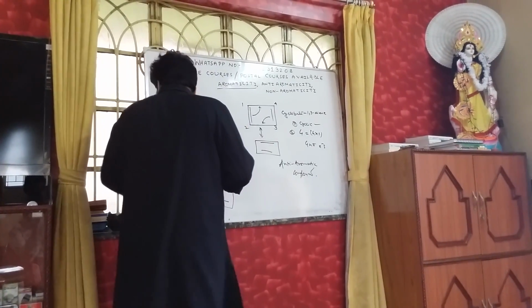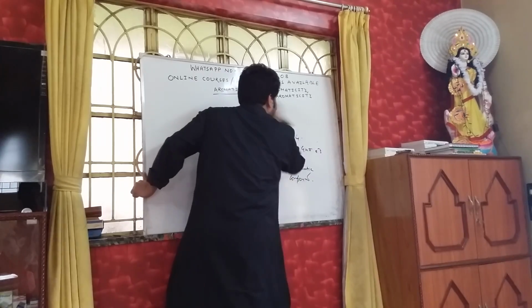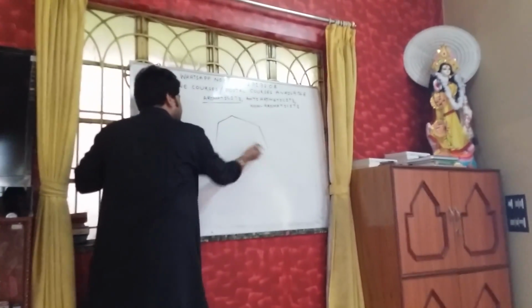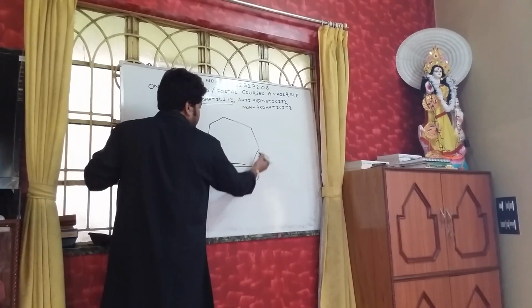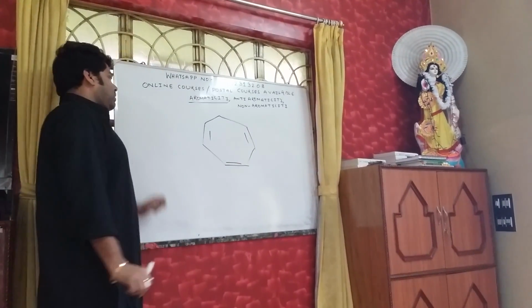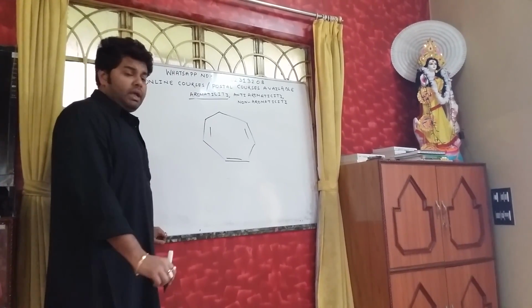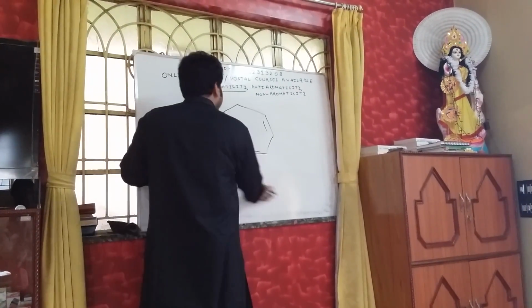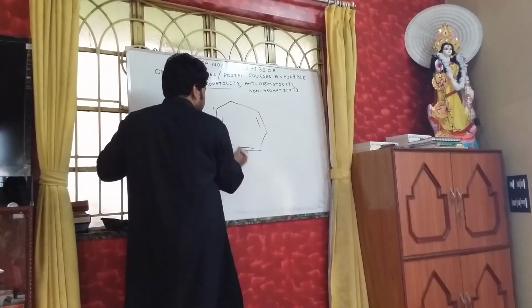Let me give you another example which will make the concept quite strong, as far as concept clarity is concerned. You can take an example of this: 1, 2, 3. Think about it. This is also a ring. Whether this is planar or non-planar, I am coming to that. So first of all, what is the name of this? You can start your naming from any of these, like you can give it 1, 2, 3,